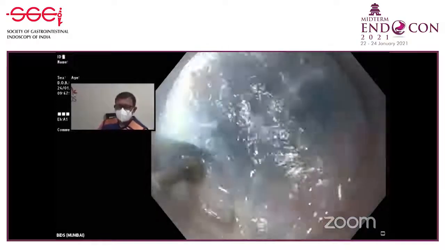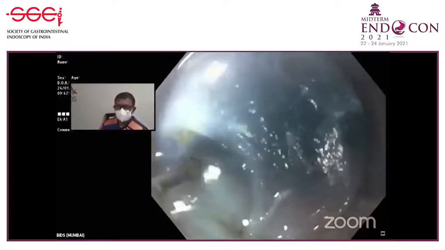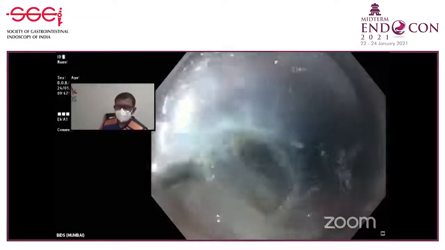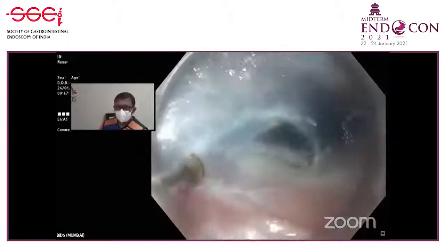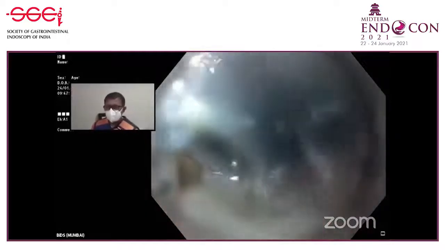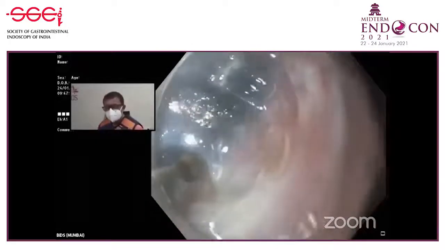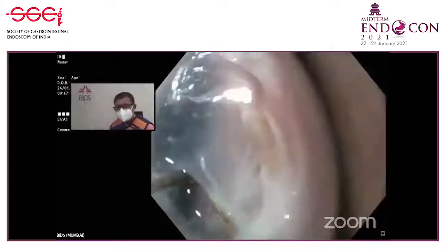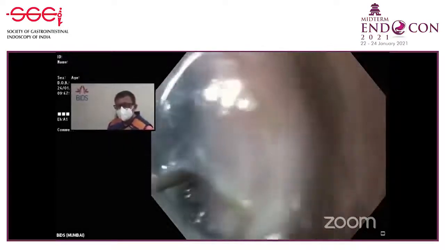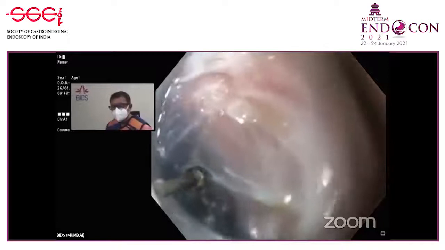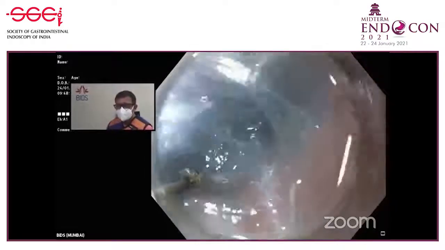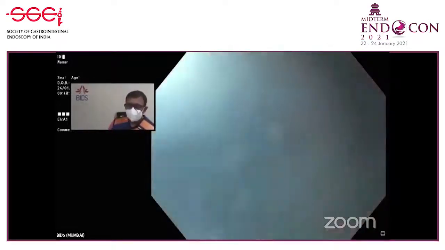Dr. Amit, do you ever use a cutting current for the tunneling? No, the current I'm using here is the precise sect mode. There's something called precise sect. Very, very useful technique, a very useful current. It's there in the Bio 300.